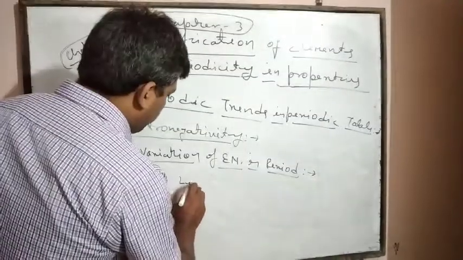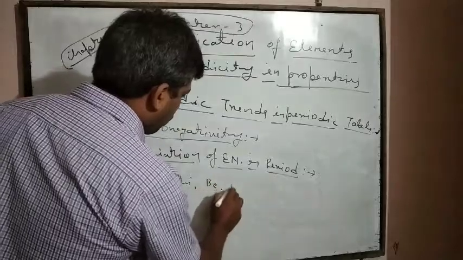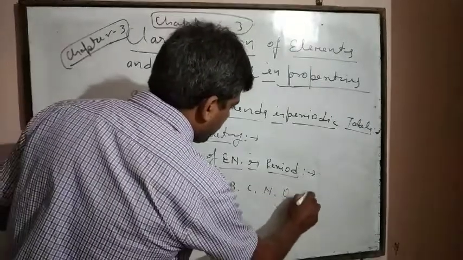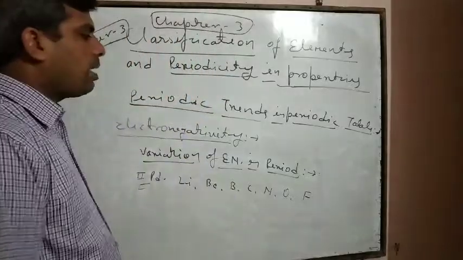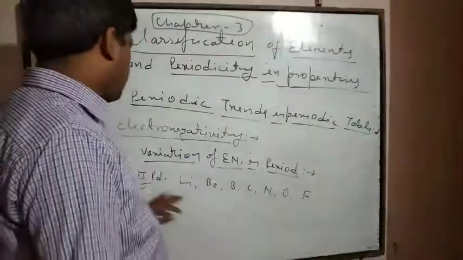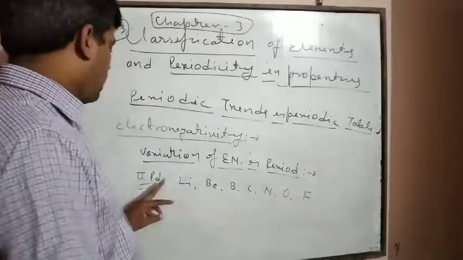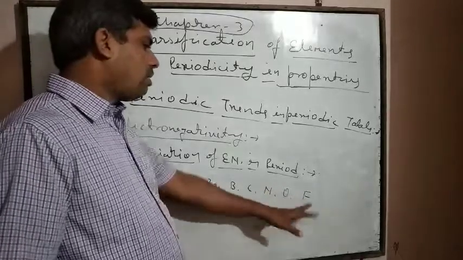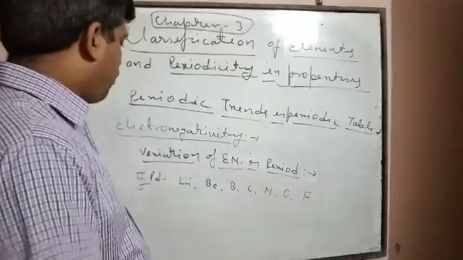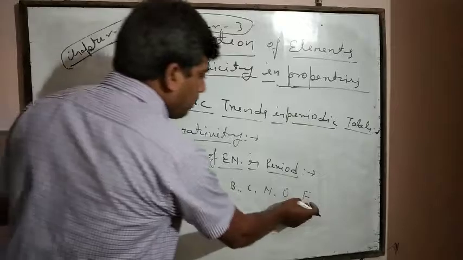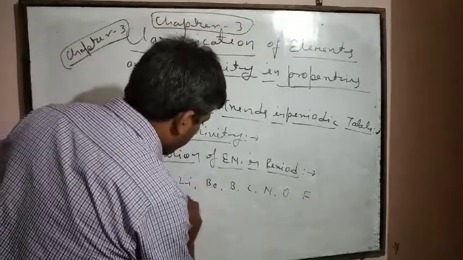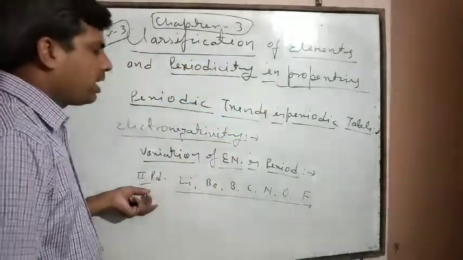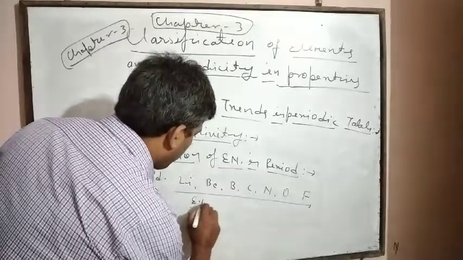For example, if we take second period elements like lithium, beryllium, boron, carbon, nitrogen, oxygen and fluorine, then what happens? While moving from left to right in a period, electronegativity increases.